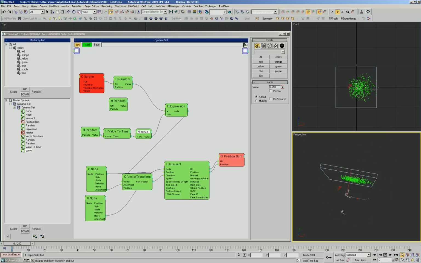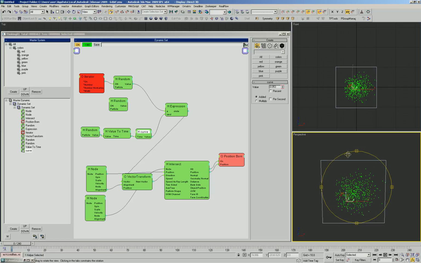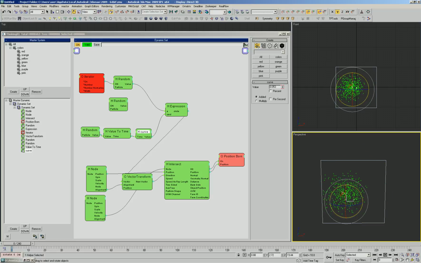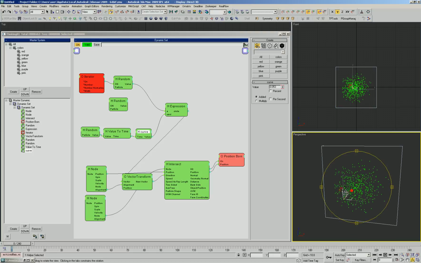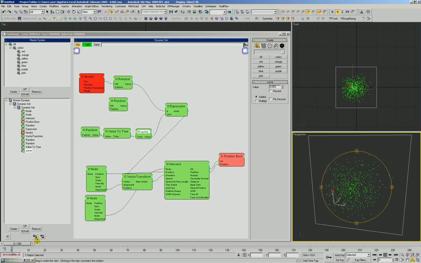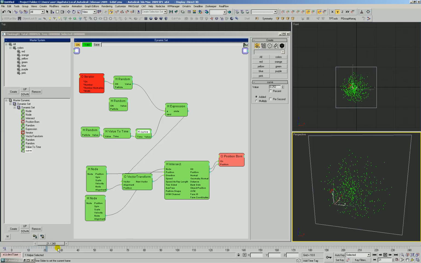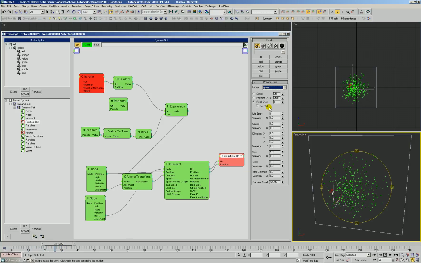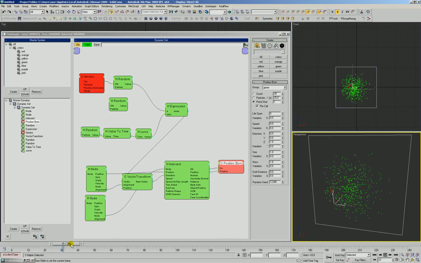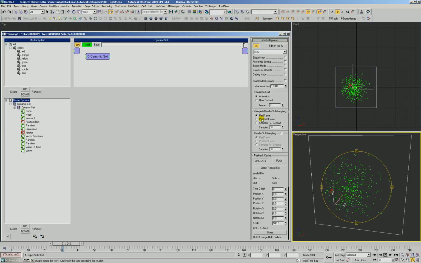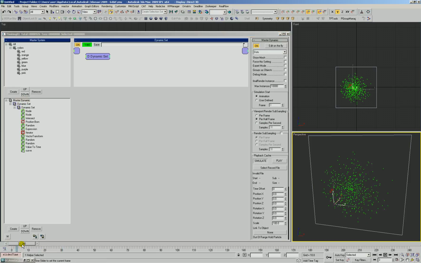We'll be able to set this up so that as particles are moving through space, either flying, walking, or whatever, they can see out in certain directions and determine what's in front of them or near them. Am I about to hit something? How far away is it? Is there a way out of here? Things like that. As we scrub forward in time, because our lifespan is 0, we get new samples every frame. Or if we set this to per half frame, we would get new samples every half frame, even though we only see them per frame.